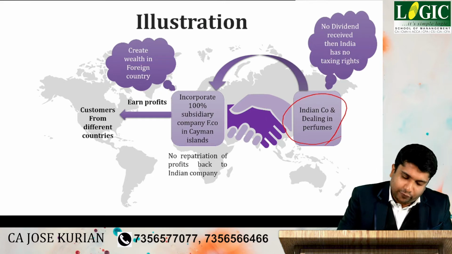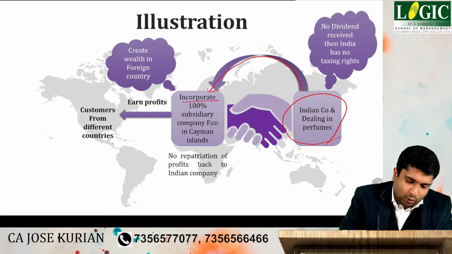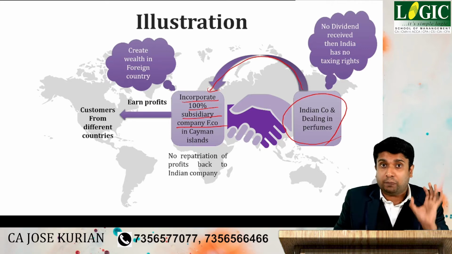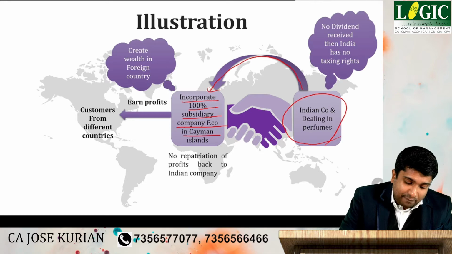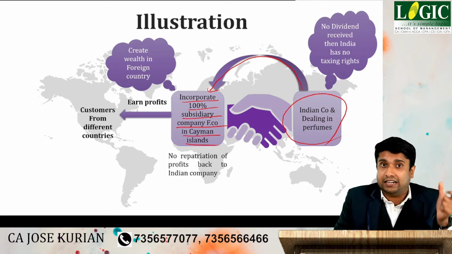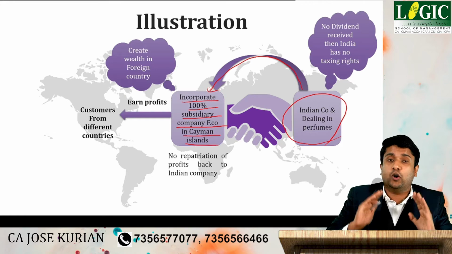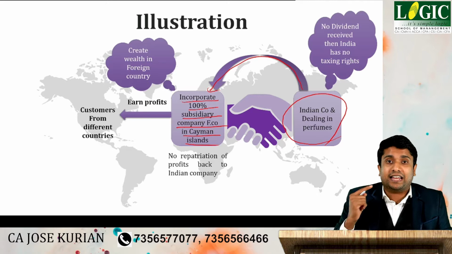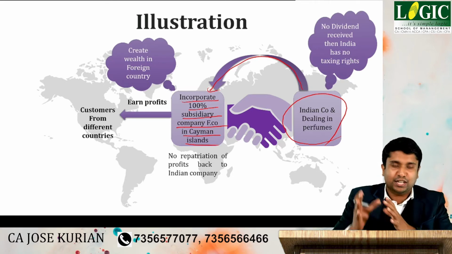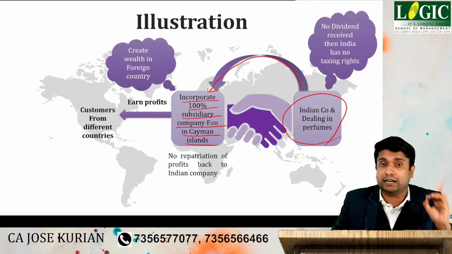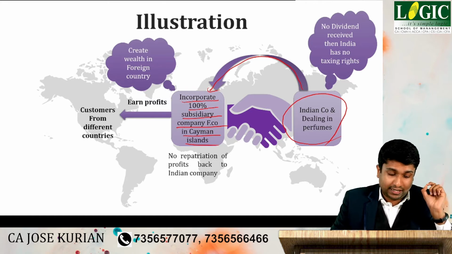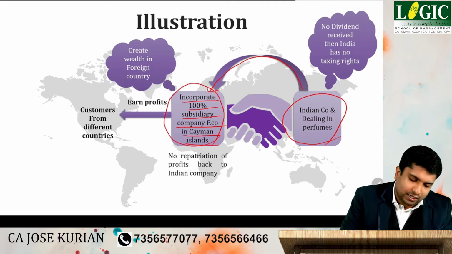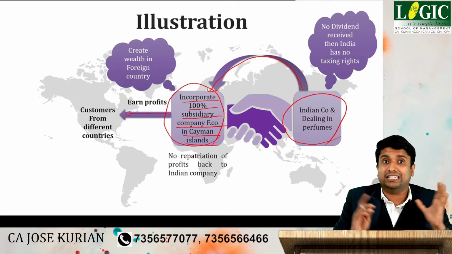What they do for that is incorporate a company outside India, which is a 100% subsidiary company. So they plan to incorporate another foreign company in Cayman Islands. The speciality of that country is that they don't charge any income tax. It is called a tax haven. The rate of income tax in the Cayman Islands is 0%. So the Indian company has incorporated a subsidiary company in the country called what? Cayman Islands. Now, this 100% subsidiary company will sell perfumes globally and earn profits.